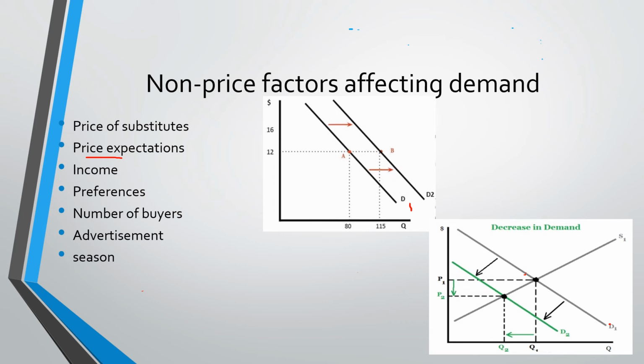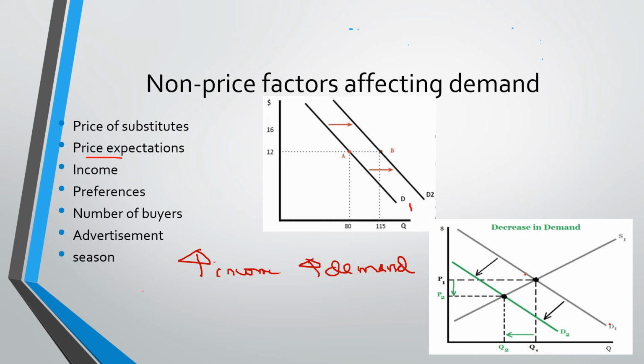Next is income. Usually, if there is an increase in income, we expect an increase in demand because you can buy more. However, it really depends on the kind of product that we're talking about.